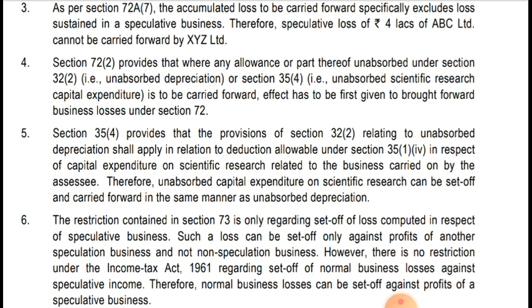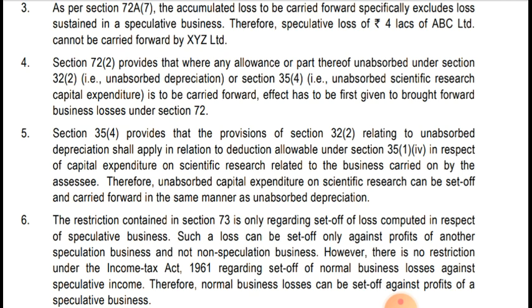It will have the same treatment as unabsorbed depreciation. Hope it's clear.